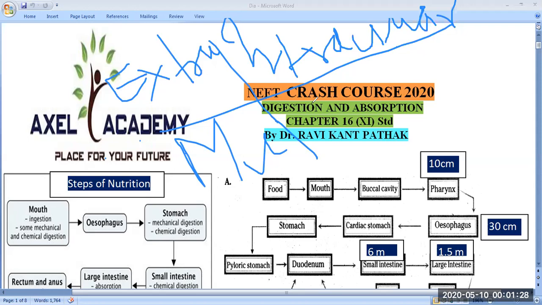Basically sponges and unicellular animals generally perform intracellular digestion. These are considered the differences between intracellular digestion as well as extracellular digestion.